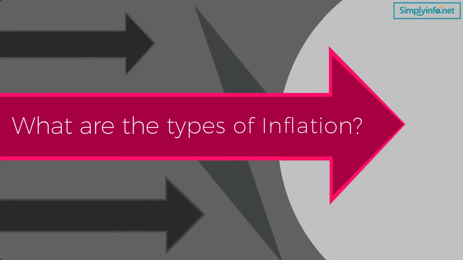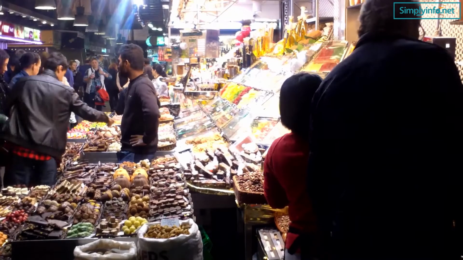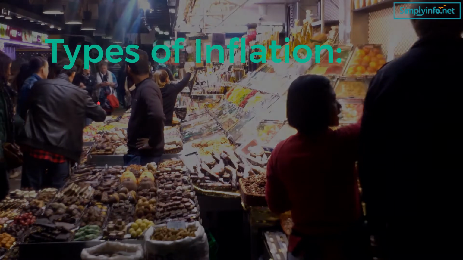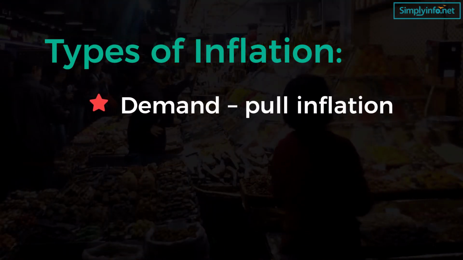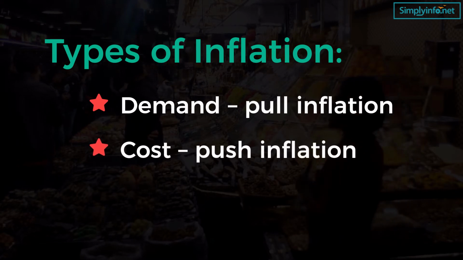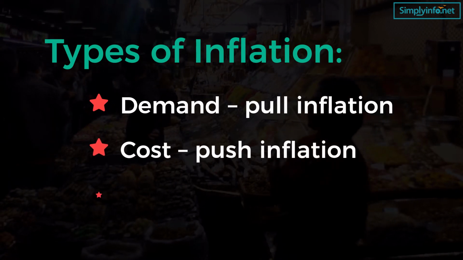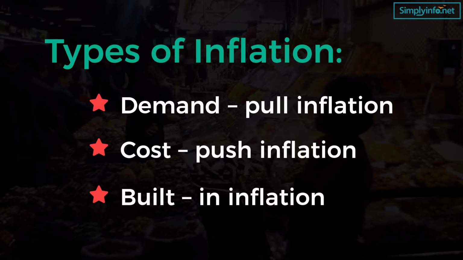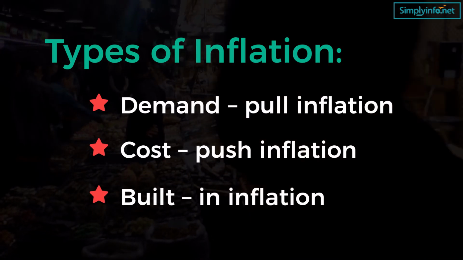What are the types of inflation? Depending on the causes, inflation is classified into three types. Number 1, demand-pull inflation. Number 2, cost-push inflation. Number 3, built-in inflation. Let us look into them one by one.